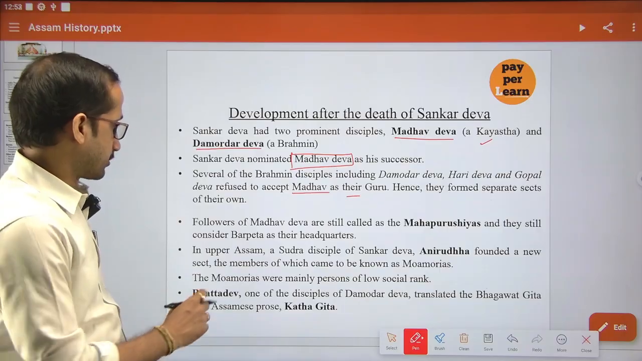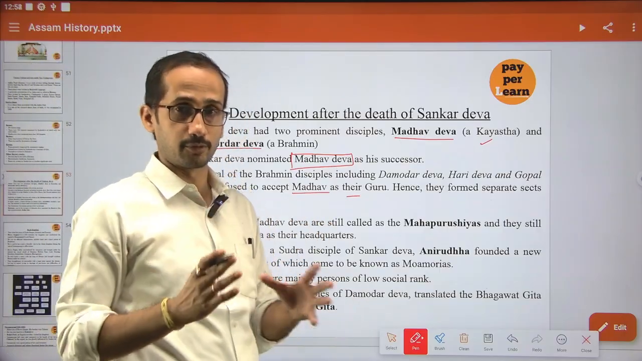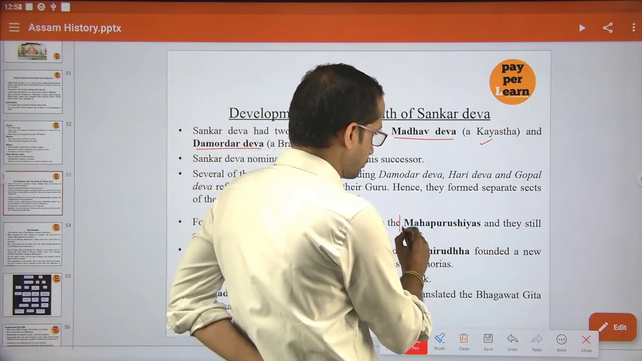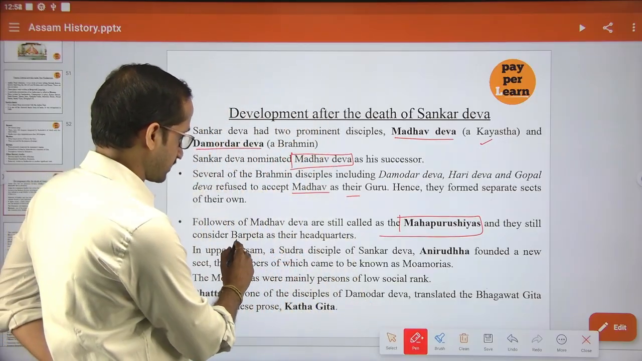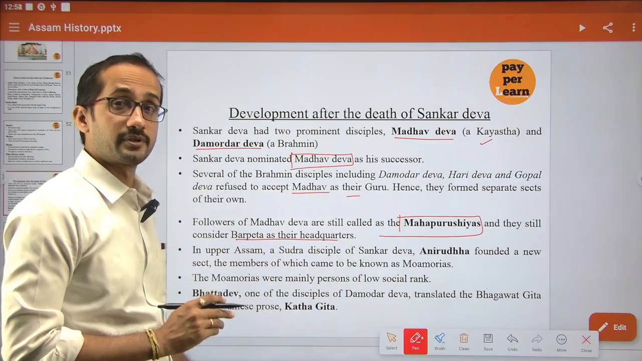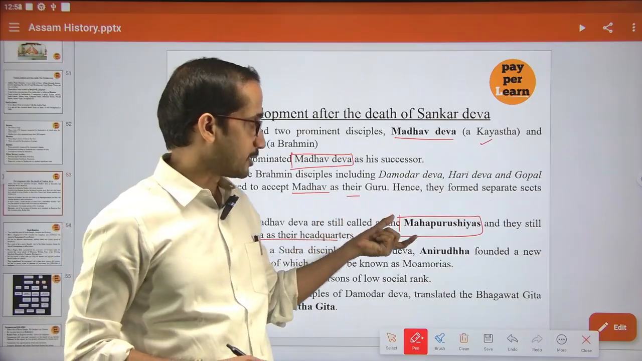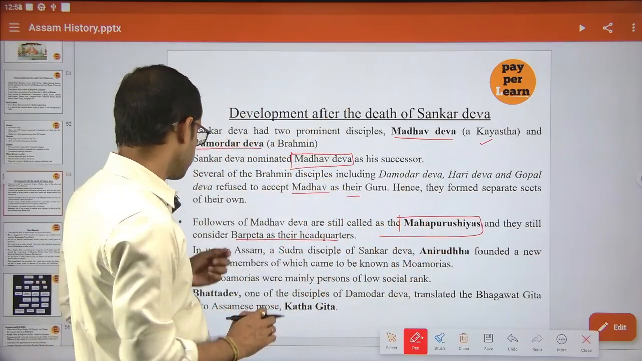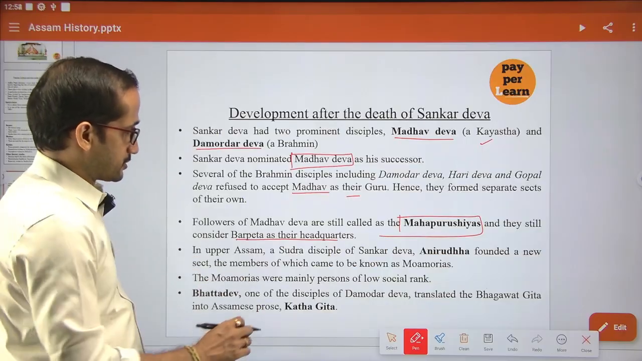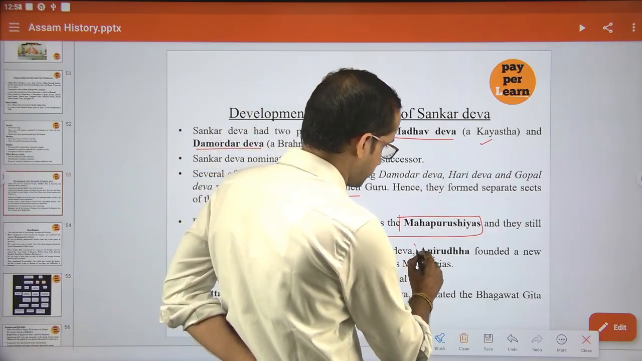Those who follow Madhavdev are known as Mahapurukhya, and they still have Borpeta as their headquarters. We know that Borpeta Satra was established by Madhavdev. For these Mahapurukhyas, this Borpeta Satra is the headquarters. In Upper Assam, the Sudra disciples of Shankardev followed Aniruddha.